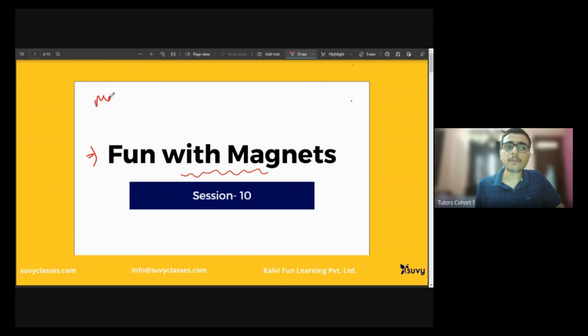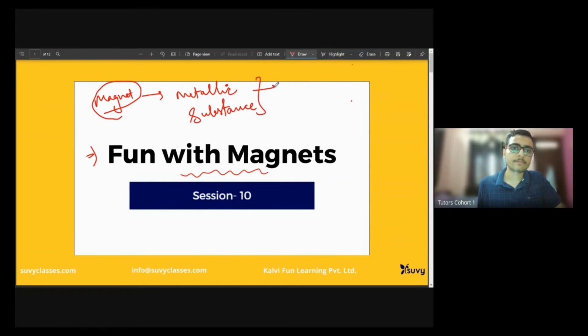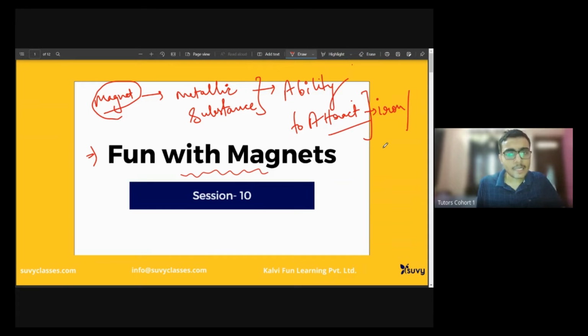So you might have heard of the term magnet. A magnet is any metallic substance that has the ability to attract any other iron substance. It can attract any iron substance, anything metallic like iron. The substance can be made from cobalt. It can be nickel as well.